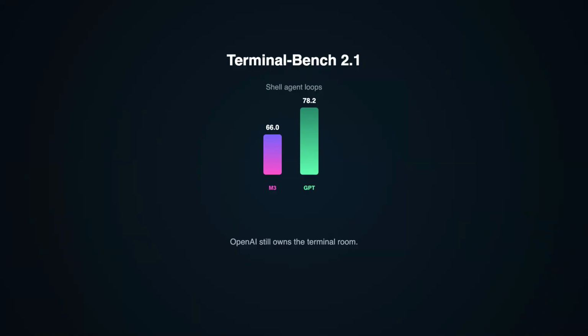OS World Verified, the desktop computer use benchmark, M3 hits 70.0%. Claude Opus 4.8 is at 83.4. Again, Anthropic is sitting comfortably at the top of agentic GUI tasks.